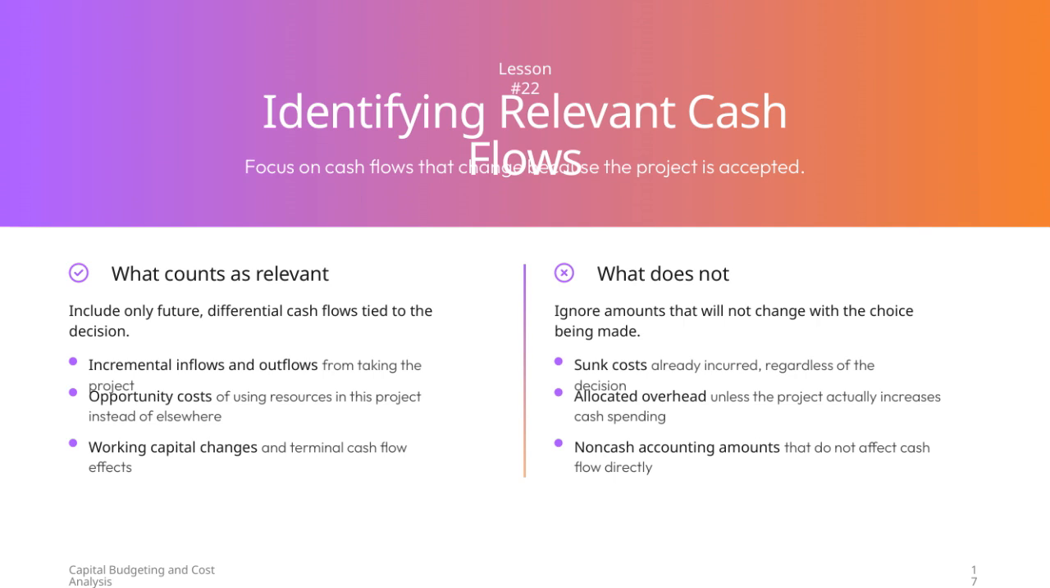On the other hand, we exclude cash flows that won't be affected by our decision. This means sunk costs, which are expenses already incurred and cannot be recovered, should be ignored. Similarly, allocated overhead costs that don't actually increase cash spending because of the project don't count. Lastly, non-cash accounting items, like depreciation, are excluded since they don't impact cash flow directly. So, the key is to isolate the actual cash impact of the project from other unrelated or unavoidable costs. This careful distinction ensures more accurate capital budgeting and cost analysis.